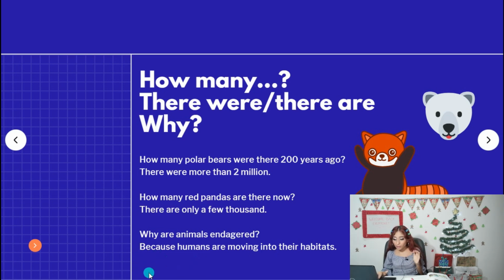Siempre deberíamos contestar con esto, but in the book we are going to see that it's not necessary. Because humans are moving into their habitats. Ok, aquí estoy respondiendo a lo que yo quería preguntar. Why? Ok, remember, if it's not that clear, you can send a message to me and I'll explain it later. Of course, I'm going to explain it the next week and we are going to review about this, okay? Don't worry.